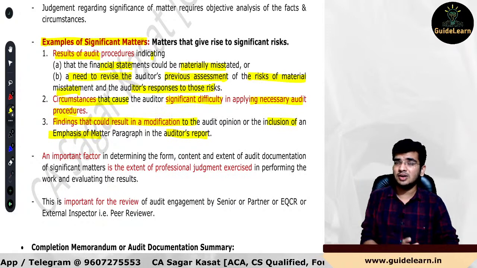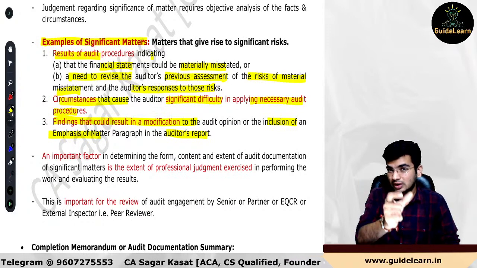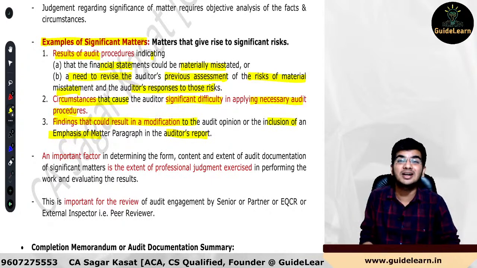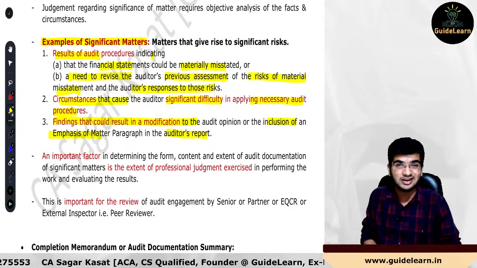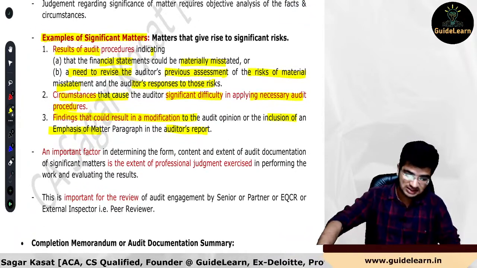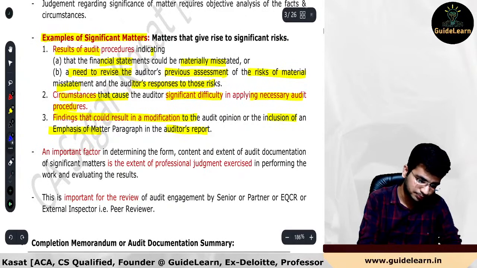Or if it is not a modified opinion, but you find it necessary to include the emphasis of matter paragraph in the auditor's report because of that particular matter, then you find that particular matter to be the significant one. Okay, I hope you guys are clear. Very important for examination. Please mark this one as the BER.